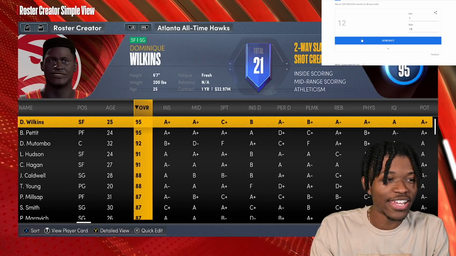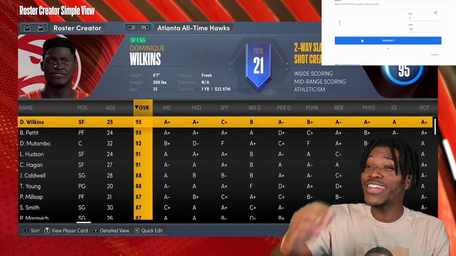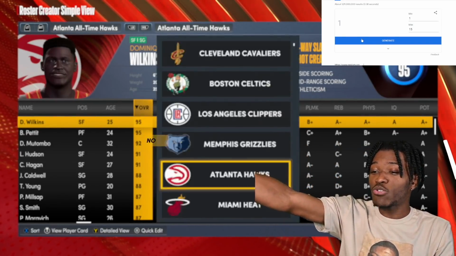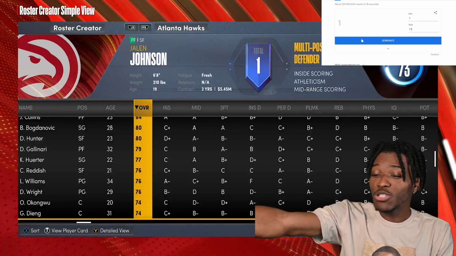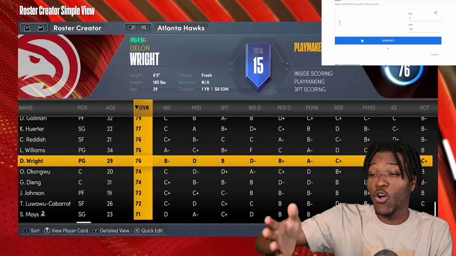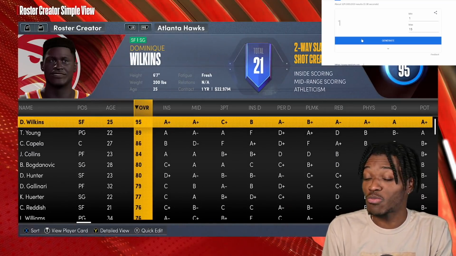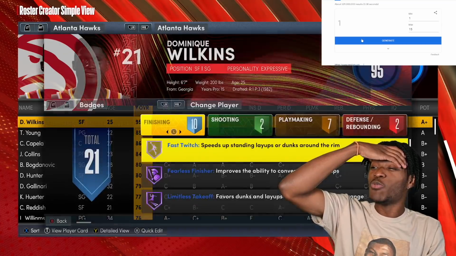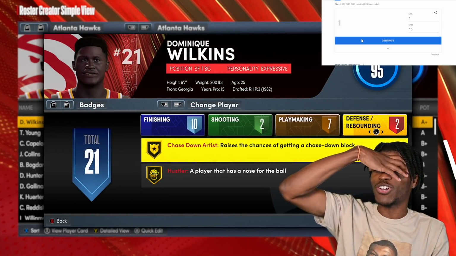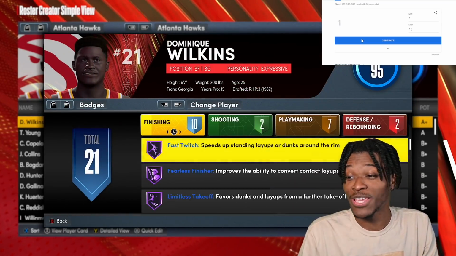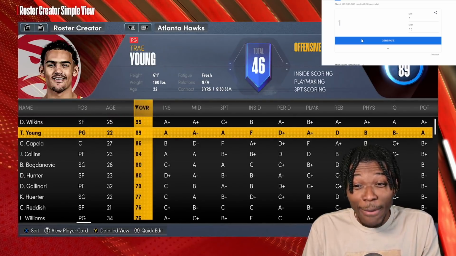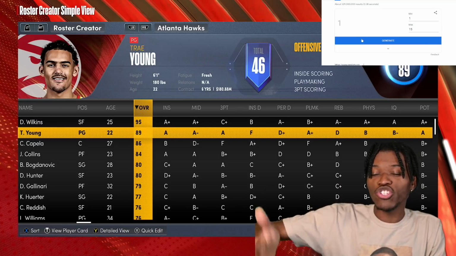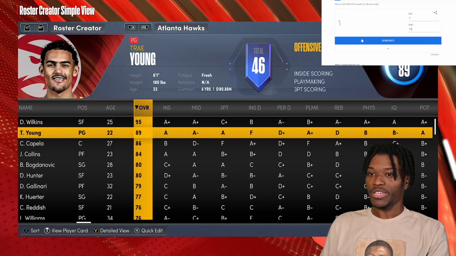So who does Atlanta get? They get number 1, Dominique Wilkins. I took a picture with the statue that they built of him in Atlanta. He comes to Atlanta and immediately becomes the best overall player. He becomes a starting small forward. DeAndre Hunter, you got to kick it. You got to go to the bench unit. Trae Young and Dominique Wilkins together is insane. Now, Dominique Wilkins don't have a crazy amount of defense, but hey, the lobs between Clint Capella, John Collins, Dominique Wilkins, Trae Young, they'd average 13 assists a game, easily.